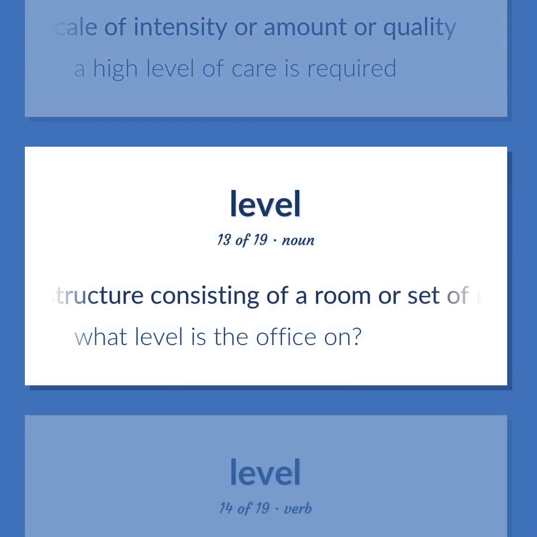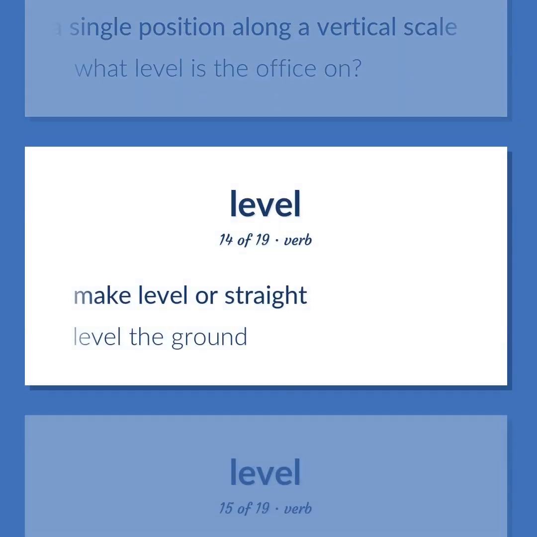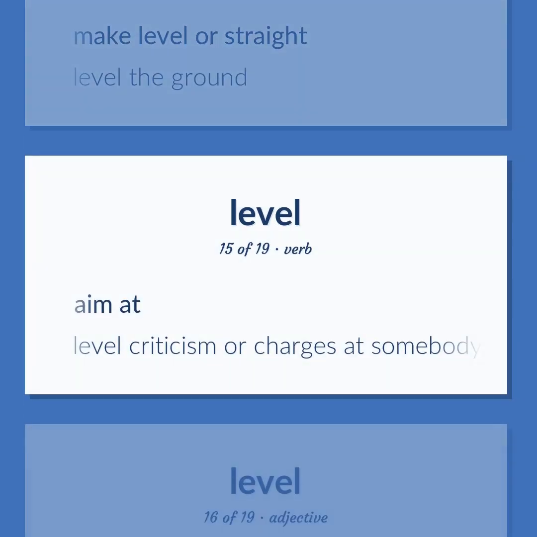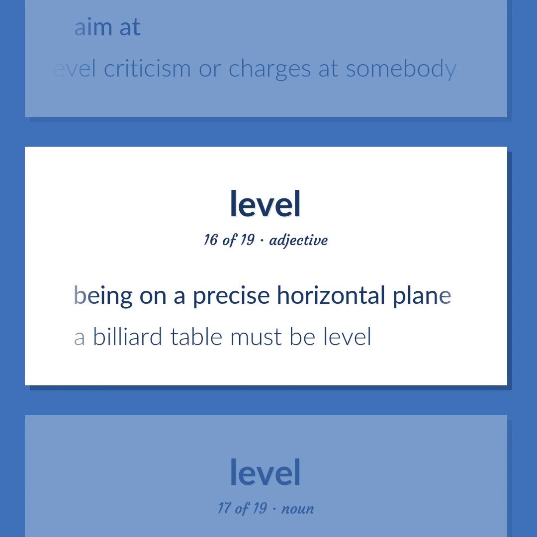A structure consisting of a room or set of rooms at a single position along a vertical scale. What level is the office on? Make level or straight. Level the ground. Aim at. Level criticism or charges at somebody. Being on a precise horizontal plane.